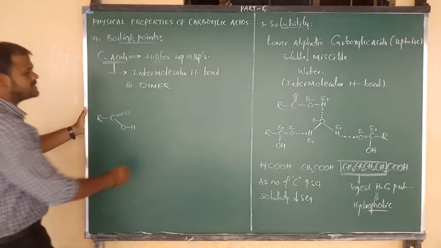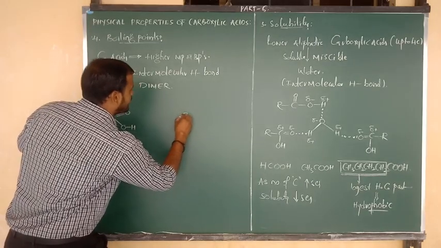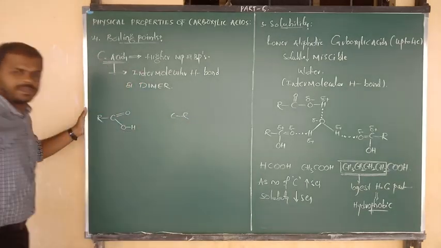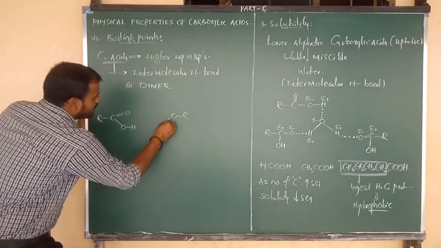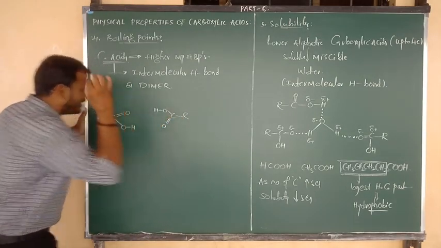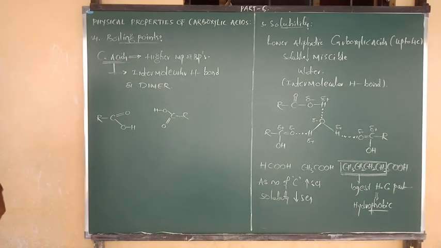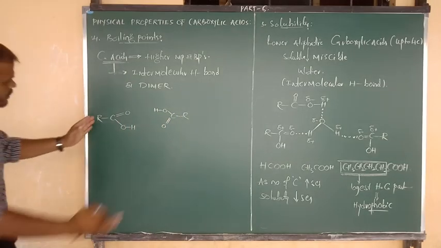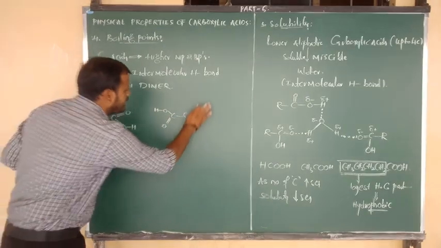The second mole of carboxylic acid I consider here: R bonded to C, C double bond O, and connected to the OH group. So 2 moles of carboxylic acids I have written here.